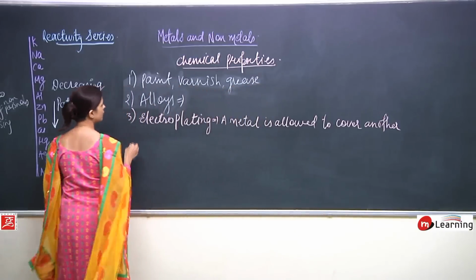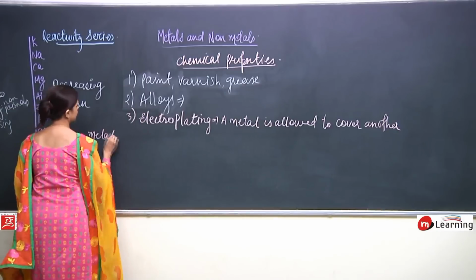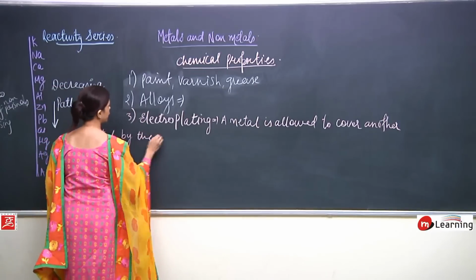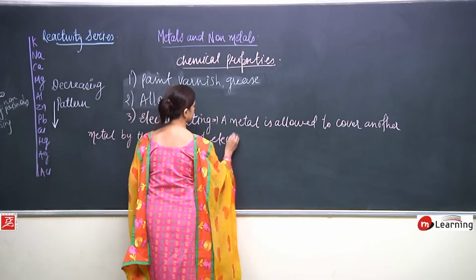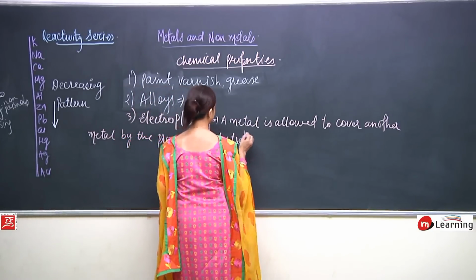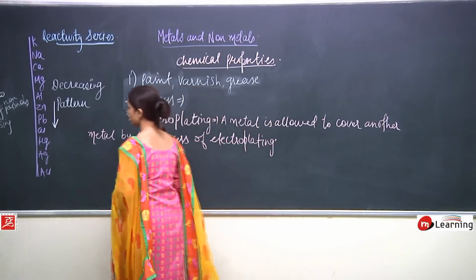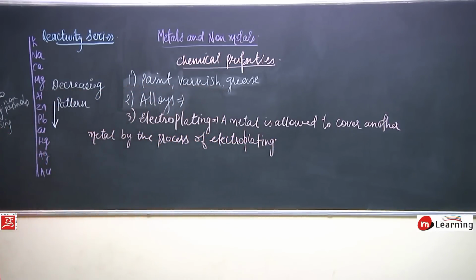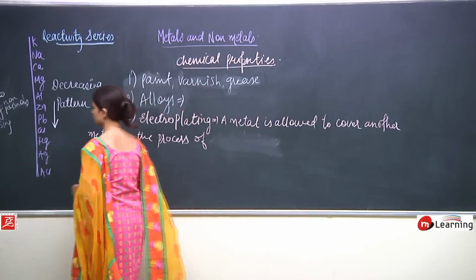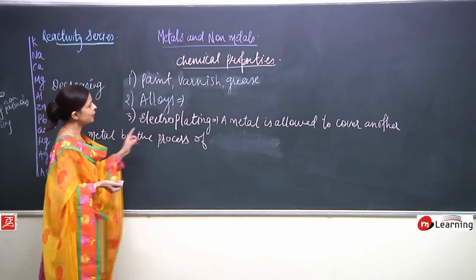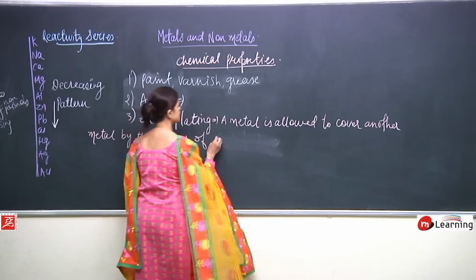A metal is allowed to cover another metal by the process of electrolysis. That is electroplating.